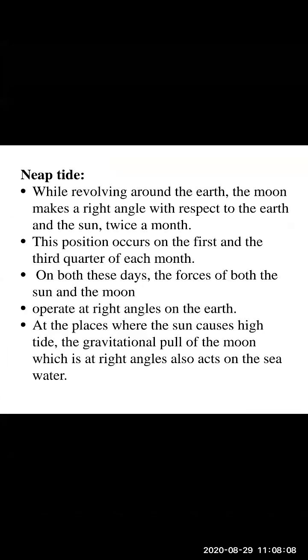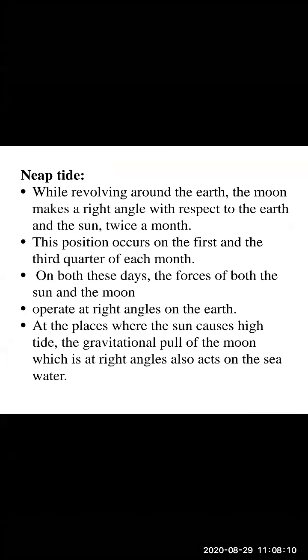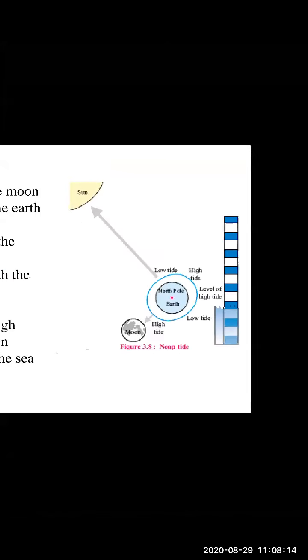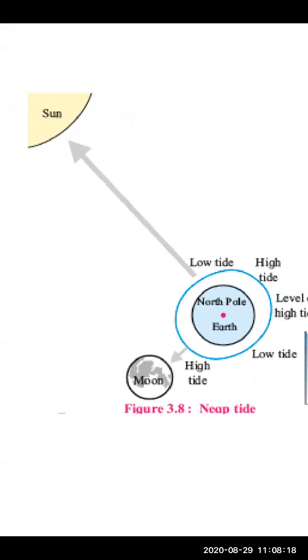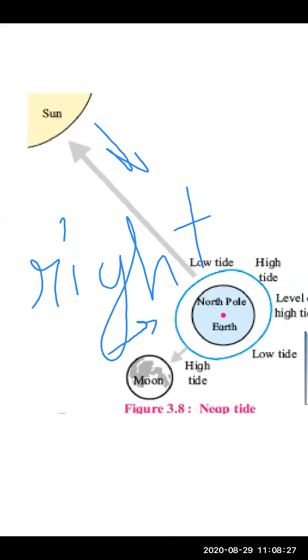The forces of both the sun and the moon operate at right angles on the earth. See, children, here in this picture you can see that the force of the sun and the moon are operating at right angle.